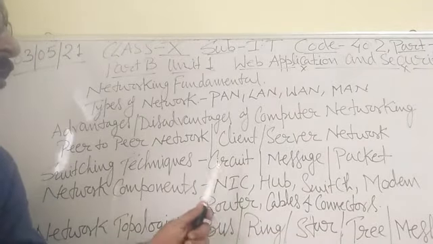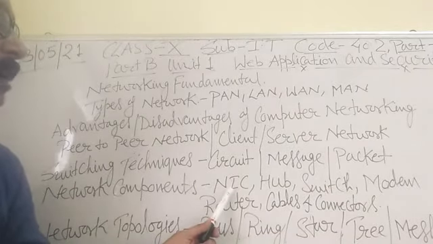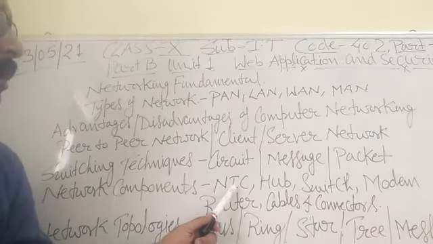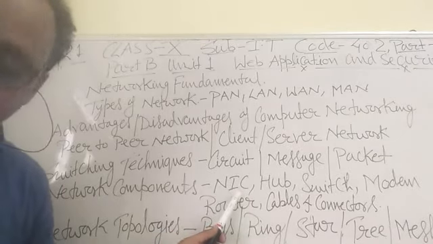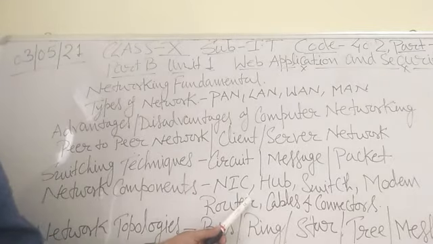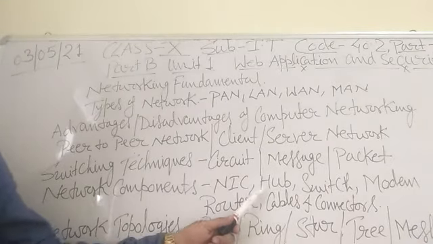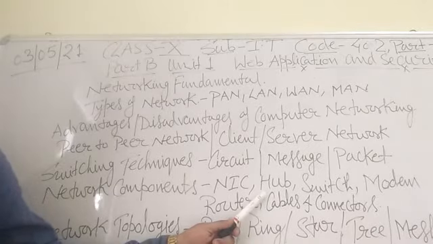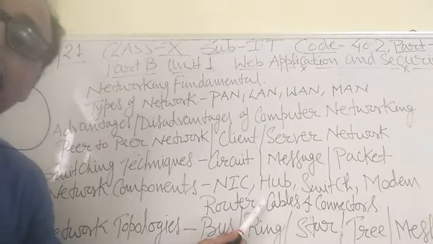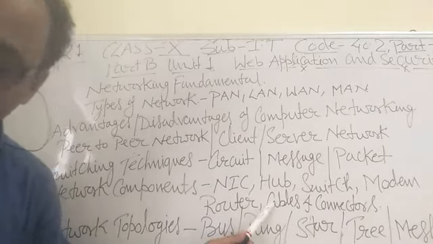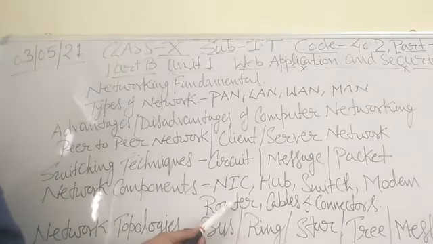What is the NIC? With the help of the network interface card, we can connect the computer to the LAN and internet, local area network and net. Hub, do you know what the hub is? A hub is used in a wired network to connect Ethernet cables, like coaxial cable or fiber cable, joining a number of devices together.